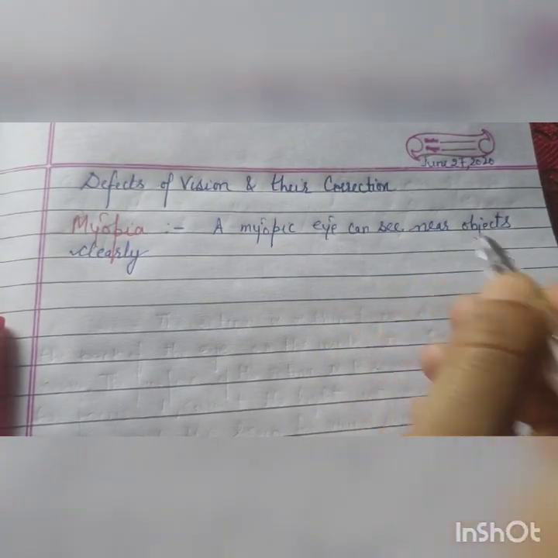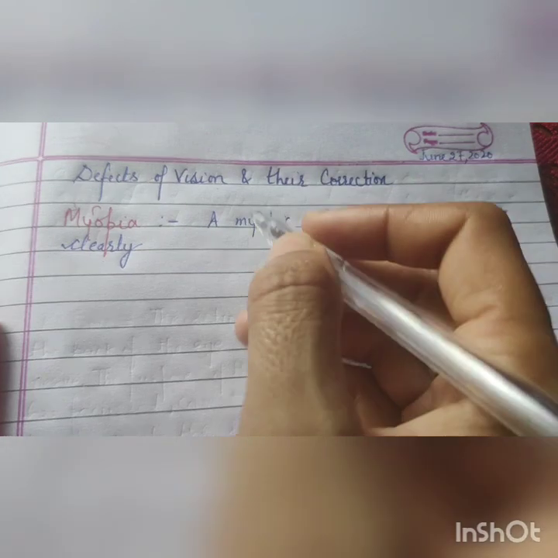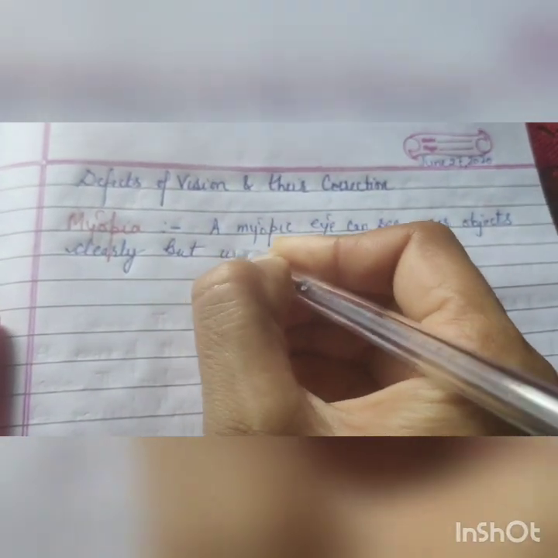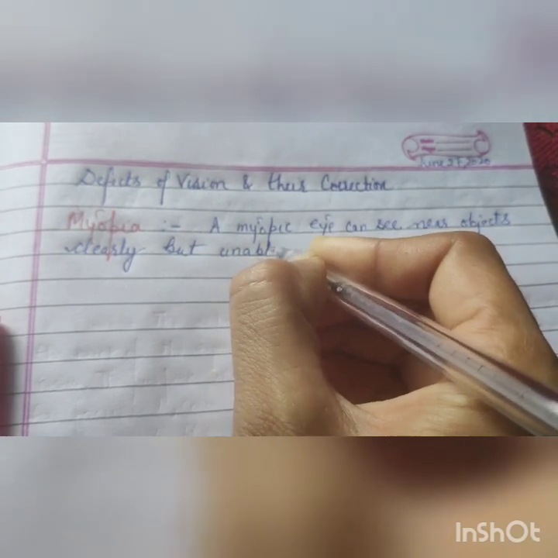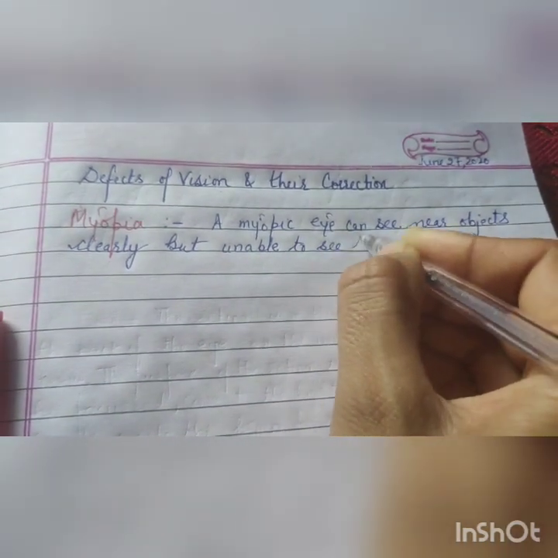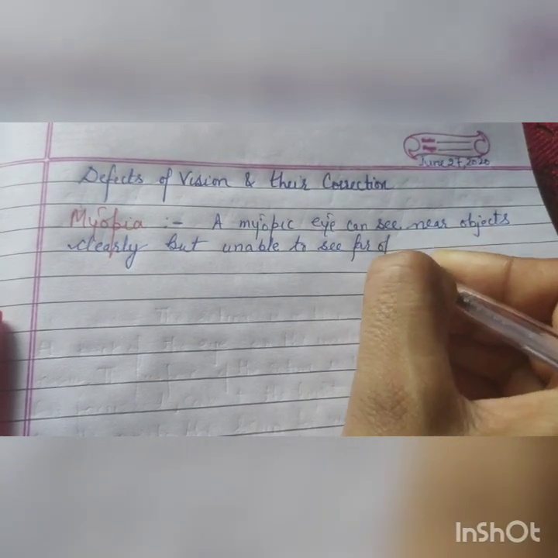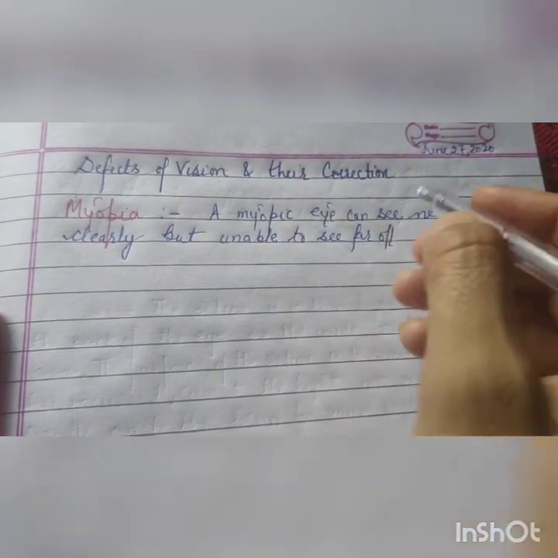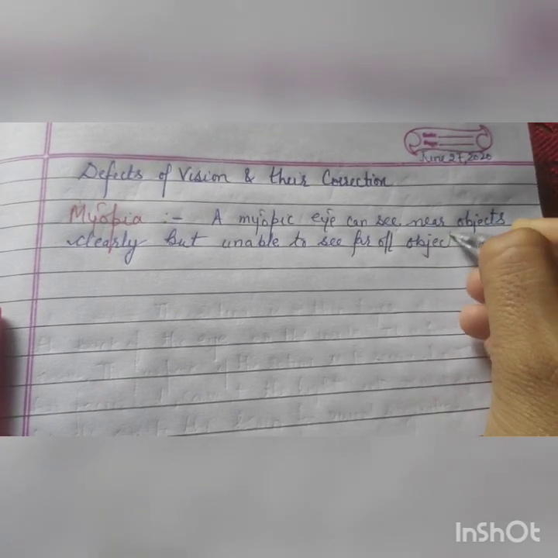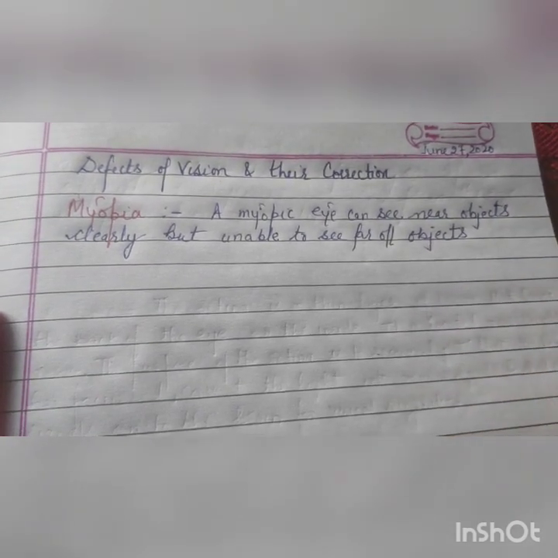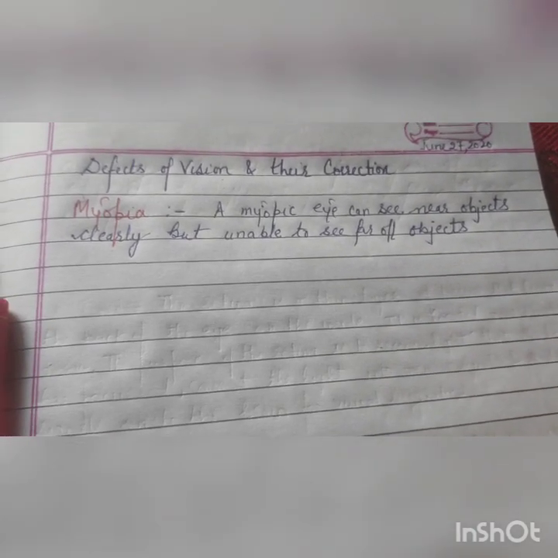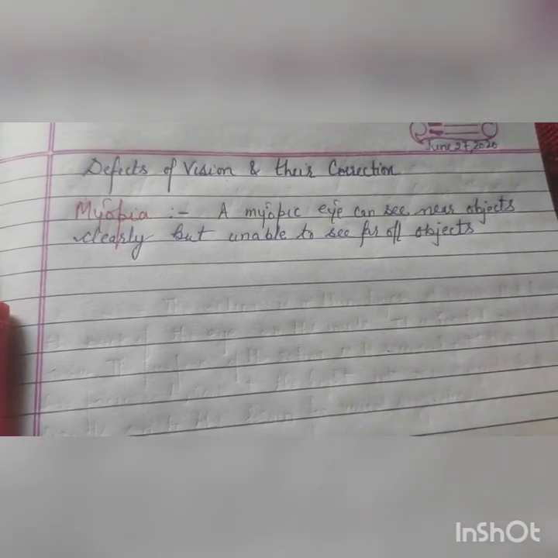A myopic eye can see near objects clearly, but is unable to see far off objects or distant objects, you can say. So this is the meaning of myopia.